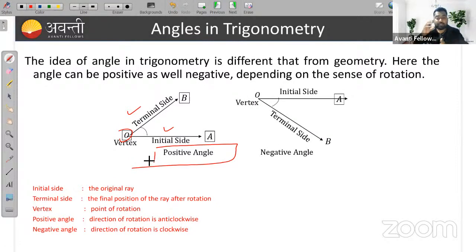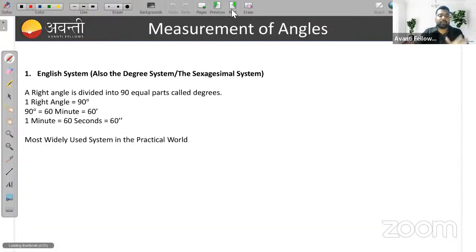And when we are measuring the angles in clockwise direction, we can say they are negative angles. Okay. And what is vertex? Point of rotation. Right? All these things, already you know all these things. Okay, let's move.